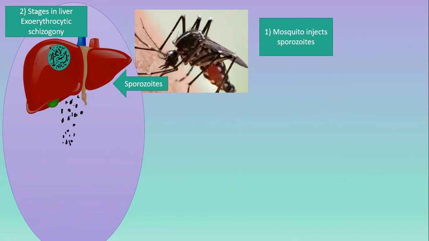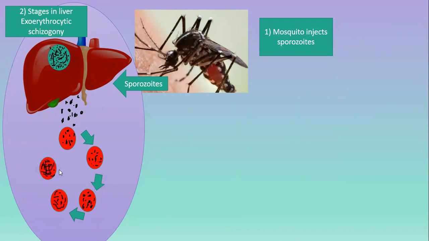In the liver, the sporozoites convert into merozoites. You can see the conversion over here. The black dots represent the merozoites, and then the merozoites enter into the red blood cells. This cycle begins, and new red blood cells get infected from this. So in this way, the infection spreads from the liver. First it affects the liver, and then the infection occurs in the red blood cells.